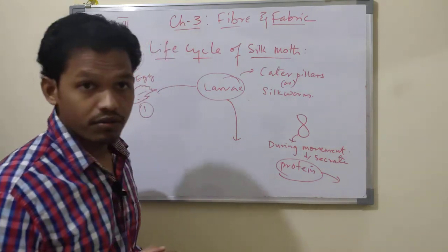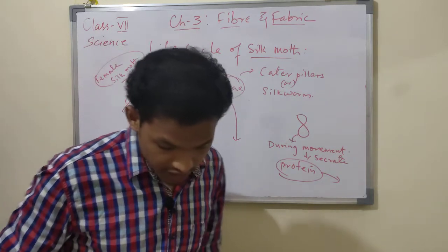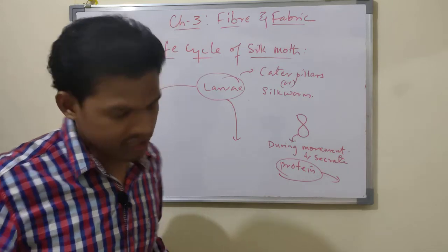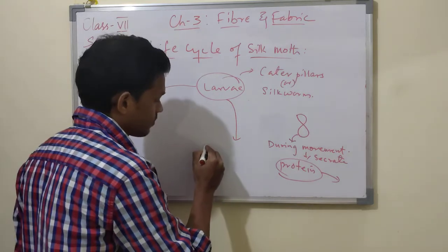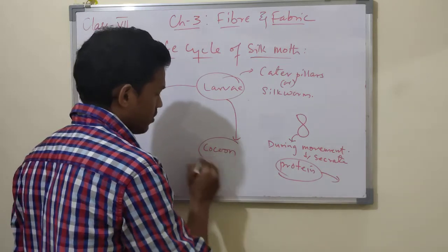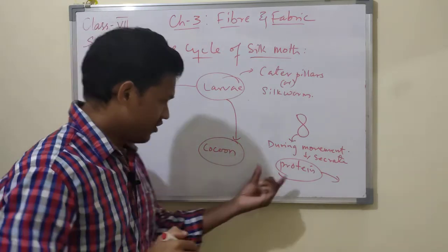What is that called? Pupa. At the end of this period, they are ready to spin their cocoons. These are called cocoons.